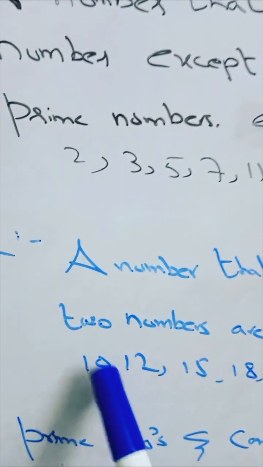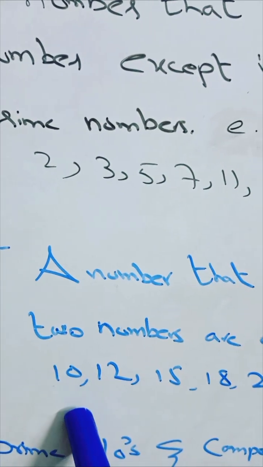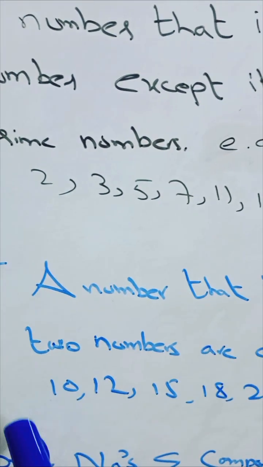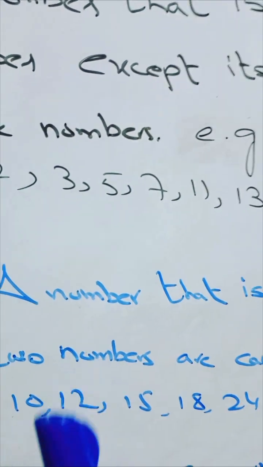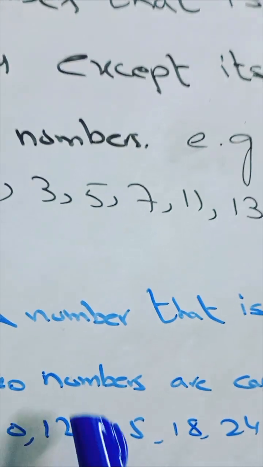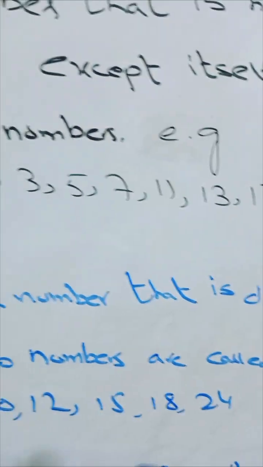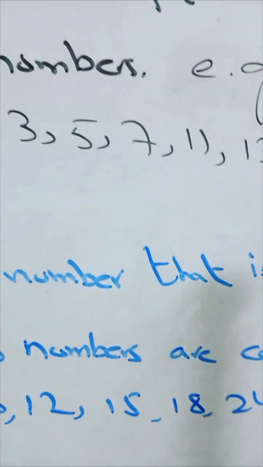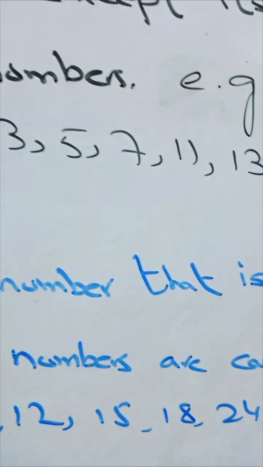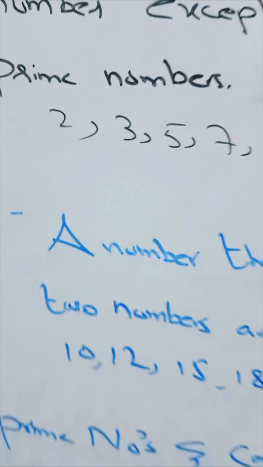10 is a composite number because it comes in two tables, 2 and 5. 2 5s are 10, 5 2s are 10. 12: 2 6s are 12, 3 4s are 12, 4 3s are 12, 6 2s are 12. So it's a number which is divisible by more than 2 numbers. In other words, a number which has more than 2 factors is known as a composite number.